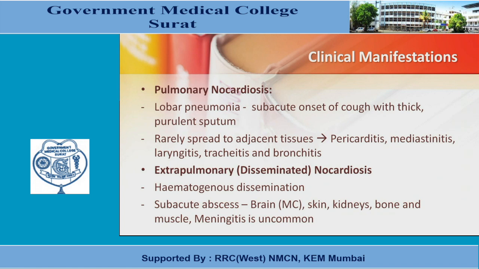In extrapulmonary nocardiosis, or the disseminated form, we have hematogenous dissemination. So subacute abscesses in the brain, which is most common, and in other parts that include skin, kidneys, bone and muscle. Meningitis is uncommon.